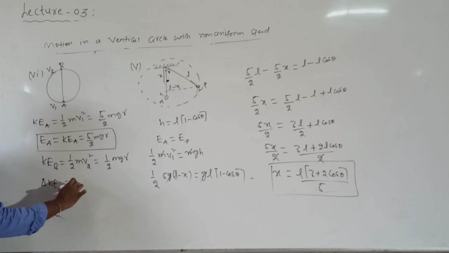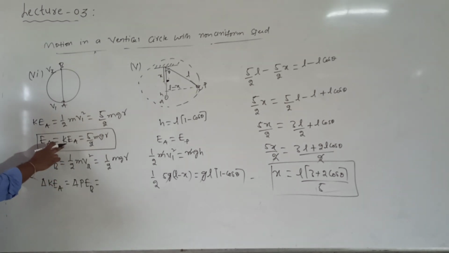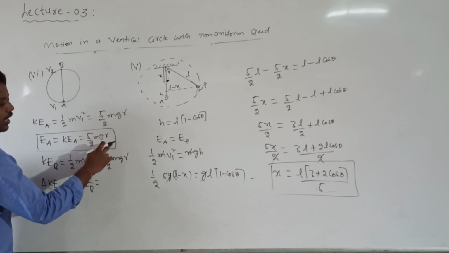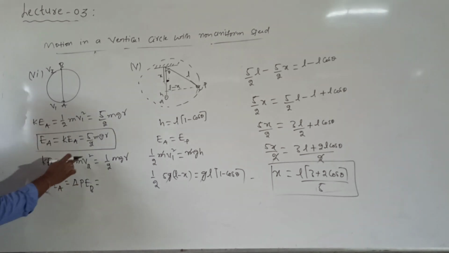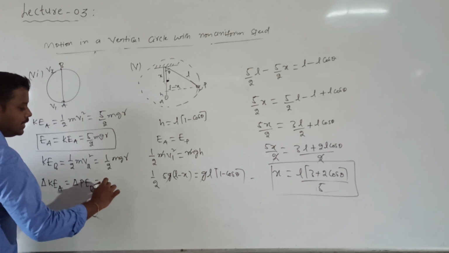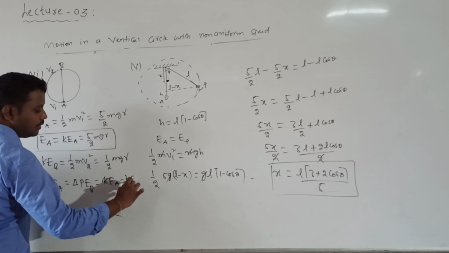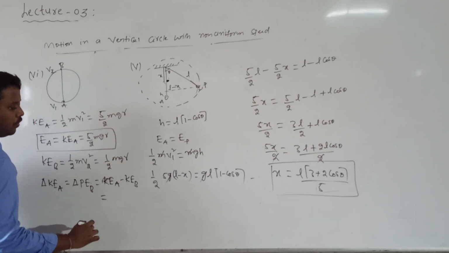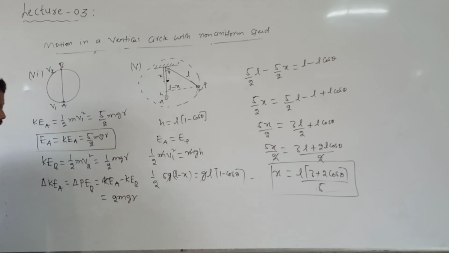The work done will be equal to the change in kinetic energy, which is given by final kinetic energy minus initial kinetic energy: 5 by 2 mgr minus 1 by 2 mgr. How can you calculate the change in kinetic energy? Kinetic energy at A minus kinetic energy at B, which is 5 by 2 minus 1 by 2. So I get the answer of 4 by 2 into m into g into r, which is 2 m g r. This is the expression for the change in kinetic energy.